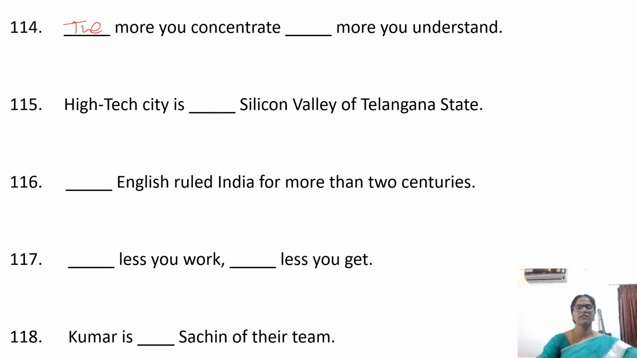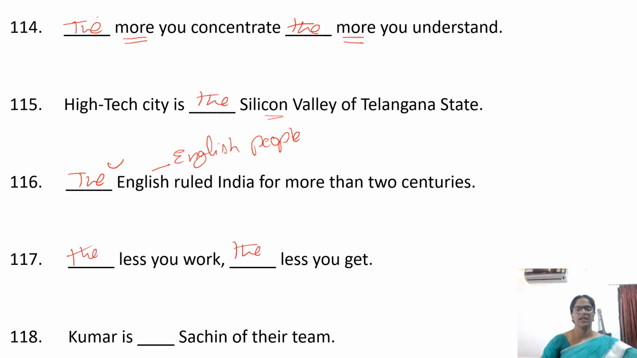The more you concentrate, the more you understand. When comparatives are repeated, we should use the. High-tech city is the Silicon Valley of Telangana state. Silicon Valley is used as a common noun. The English ruled India for more than 2 centuries. Here, English means English people. The less you work, the less you get. Comparatives are repeated. So when there are two comparatives, we have to use the before both comparatives.